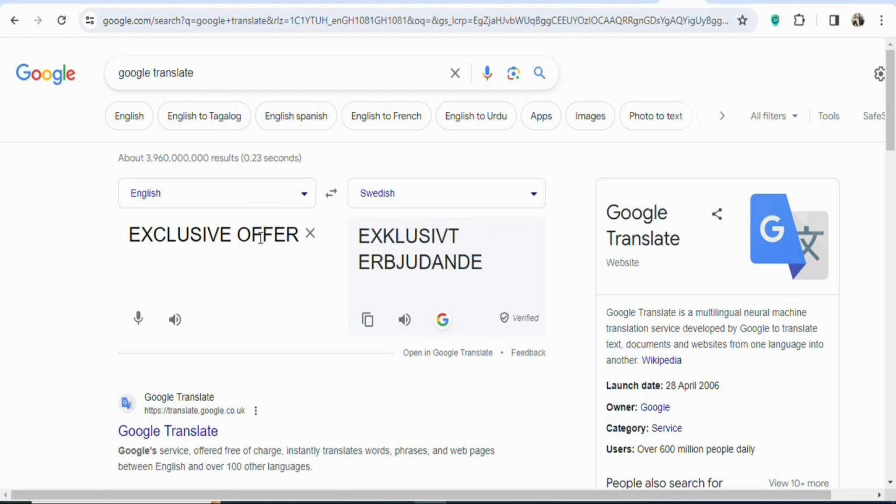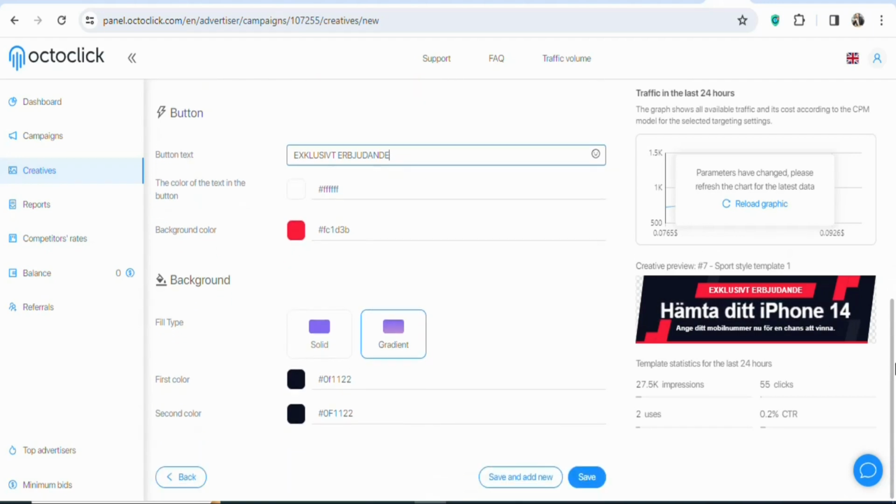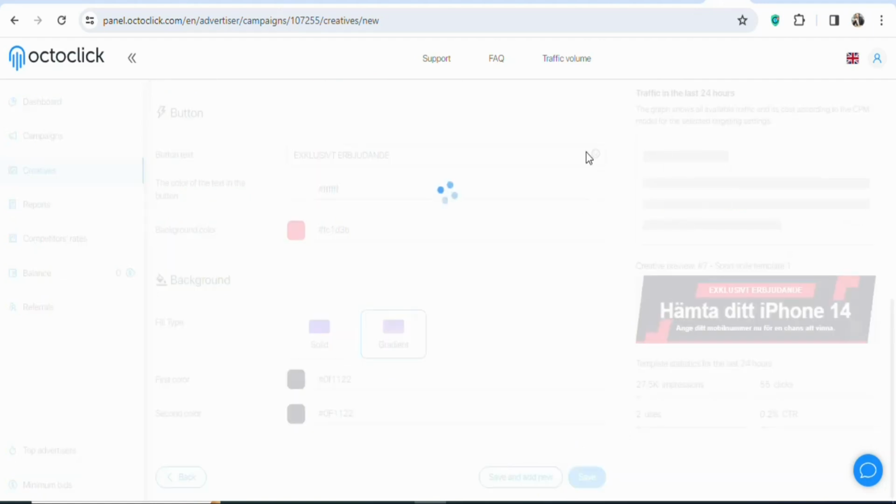As you can see, the text has been pasted, and you can see this is the translation. Click on this icon to copy it. Once you copy it, you're going to come back and then paste it here. As you can see, that has been done. So you can see everything is now in Swedish. So when people see it, they will understand what the offer is about. Now once you have all these details, the next step is that you're going to click on save.